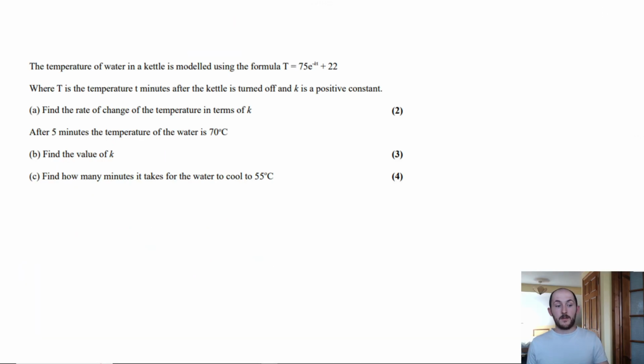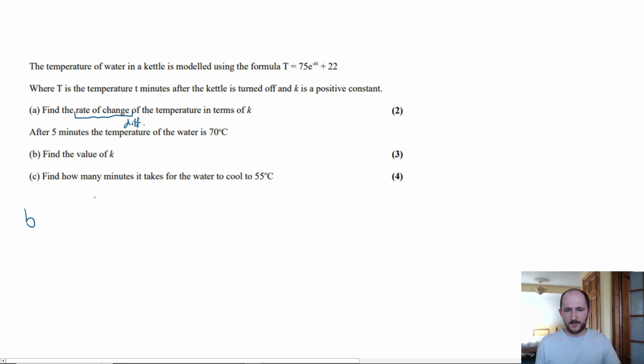So if we look here, we have a very similar question. Now at the part C, it is a substitution, but you're substituting in for capital T, not for lowercase t. So it is, again, just a substitution, except it's a bit harder. So for the first part, we obviously cannot do this part, because rate of change, you will find, is going to be synonymous with differentiation. Okay? So all we need to do is do parts B and C.